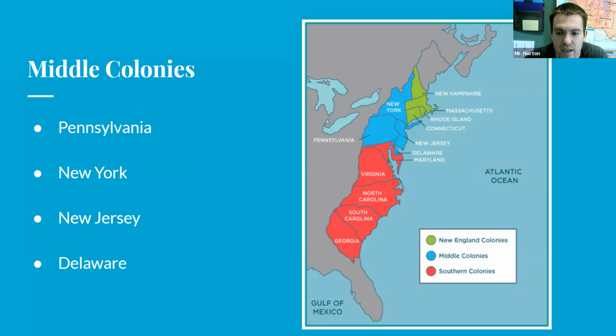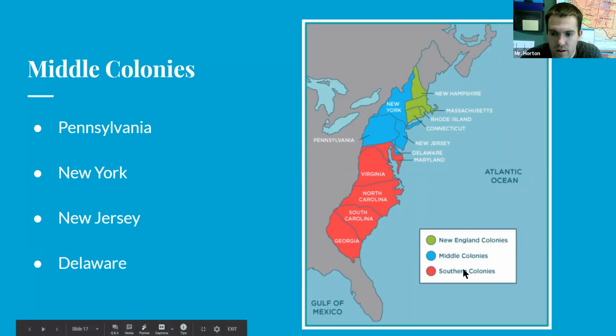A lot of the names of these colonies come directly from England. Pennsylvania, we just talked about, means Penn's Woods, named partly after William Penn, the founder of the area. New York gets its name after James II. They named it New York after the area of York in Europe. A lot of the "new" places are named after areas in Europe and in England. There's a York in England, and so the area here would be called New York because it's a new area named after York.